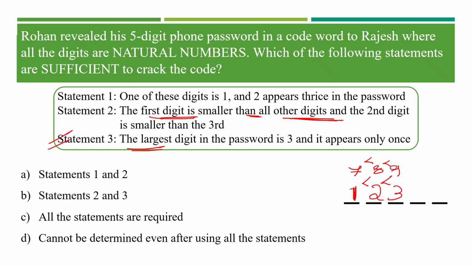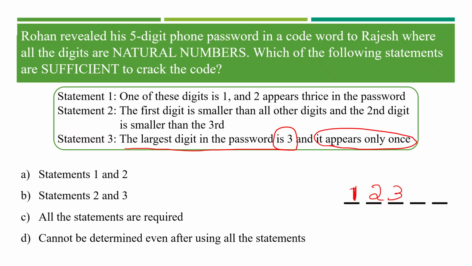The largest digit in the password is 3. Great. Then, as 3 is the largest digit, we are going to stick with the first option, that's 1, 2, 3. The largest digit is 3. And remaining, we want 2 more digits. Let us go through statement 3 once again. The largest digit in the password is 3 and it appears only once. We stick with this, and here the first digit is smaller than all other digits.